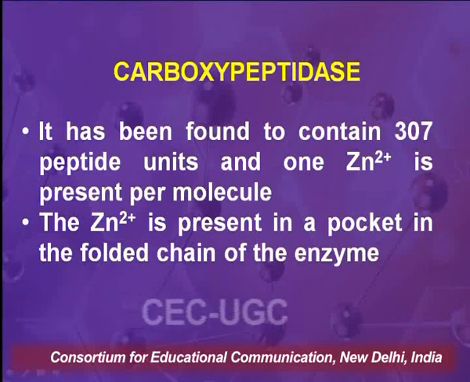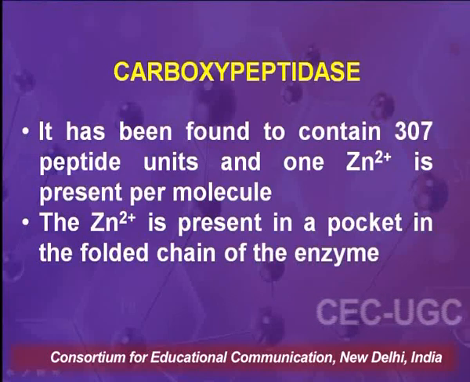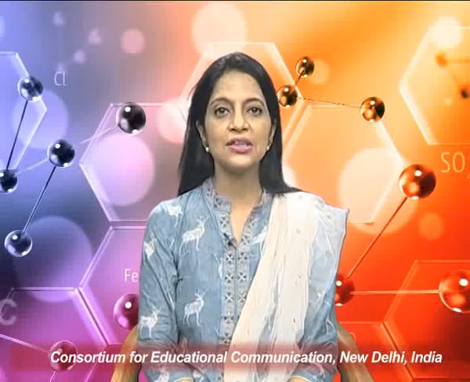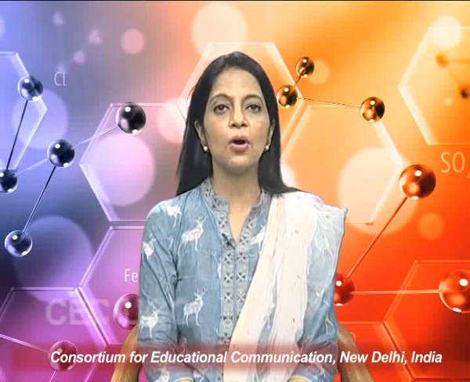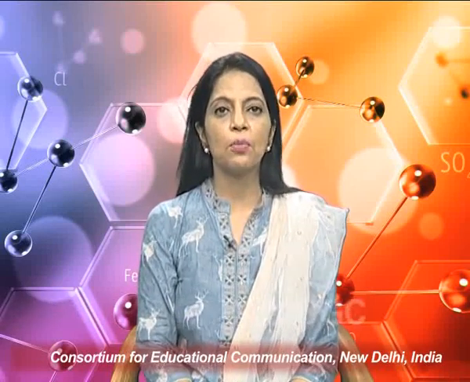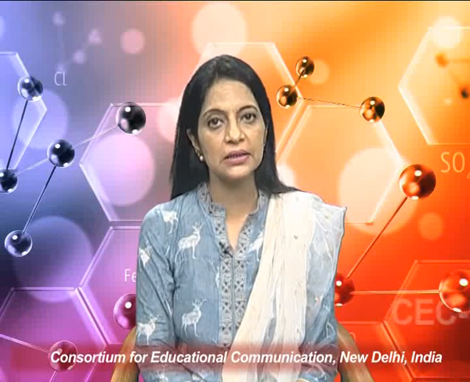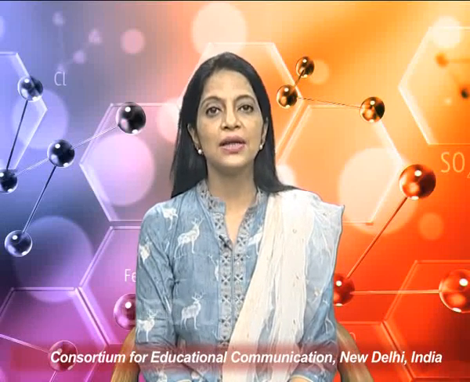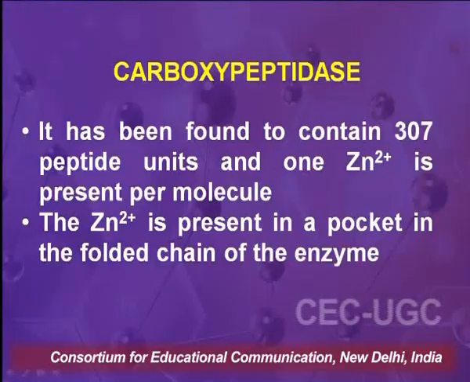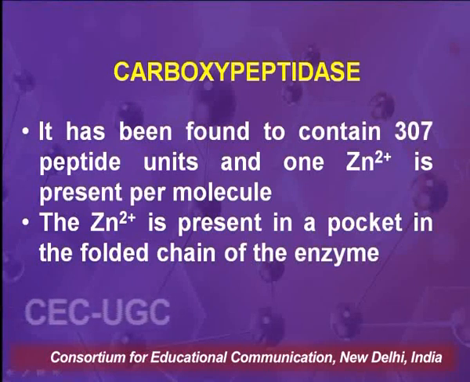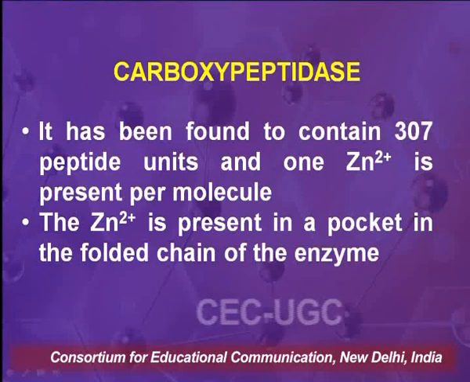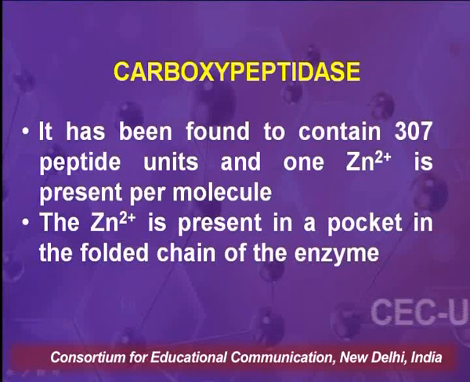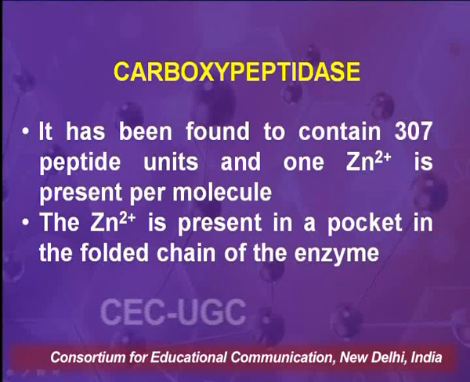The enzyme is a macromolecular species in which zinc ion is present, just like it was present in oxaloacetate decarboxylase. Zinc is also an important constituent of the carboxypeptidase enzyme, which contains 307 peptide units, and those 307 peptide units are folded in the form of, as we can say, an apple, which has a pocket above, and in that pocket is the residence of zinc, and that place is called the active site of the enzyme.